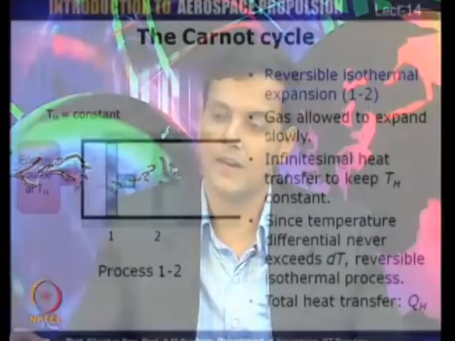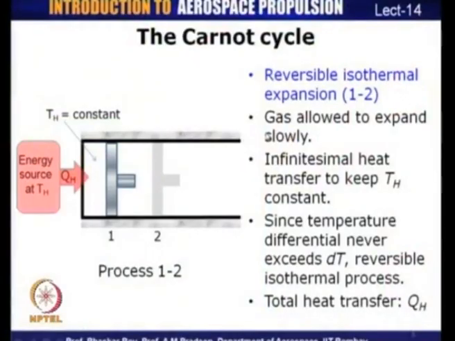So, we shall first consider a piston cylinder arrangement, and depending upon what process is being executed, we shall be insulating one of the boundaries of the piston cylinder arrangement. What is shown in the slide here is the piston cylinder arrangement which we are discussing. On 2 of these boundaries, we can see that there is an insulation provided. This represents an insulation on these walls, but on this boundary there is no insulation. So, it is possible that we can have an energy interaction through heat transfer taking place through this boundary.